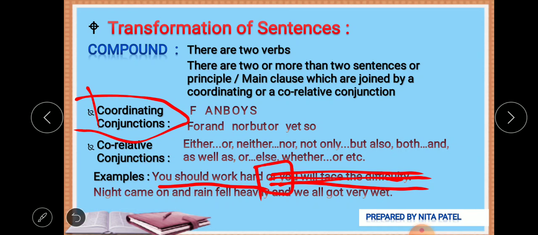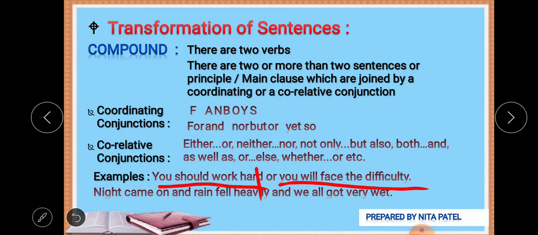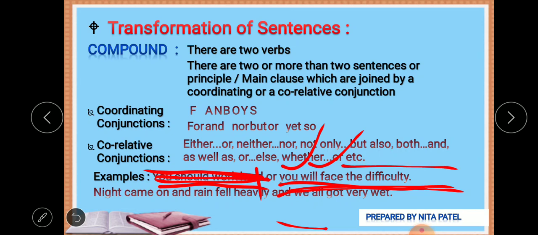Now again, look at another example. The remaining part, that is, you will face the difficulty, is another sentence. Again, there is a verb, there is a subject, there is a predicate, so it makes complete sense. So both the sentences are independent.